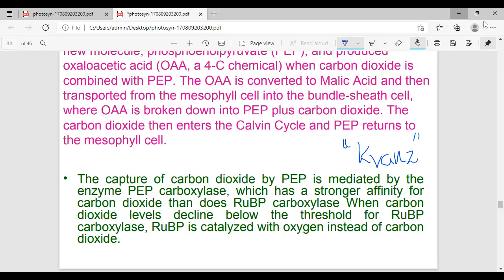Xylem and phloem. Which plants start with the vascular system? Which class has the vascular plants? Pteridophytes, ma'am. What is another name of pteridophytes? What is the another name? Vascular cryptogams.